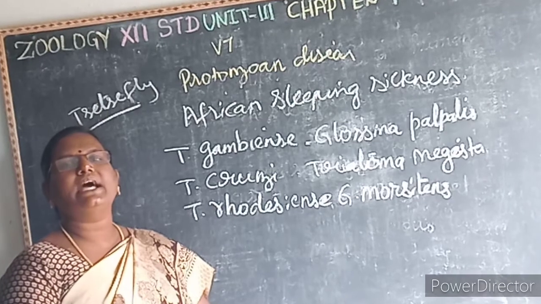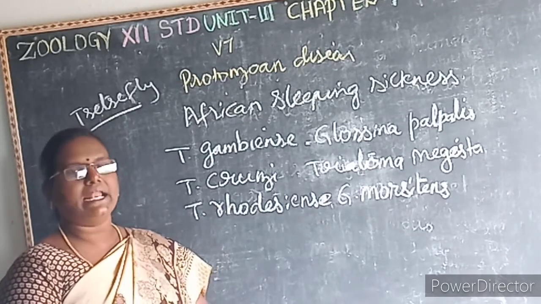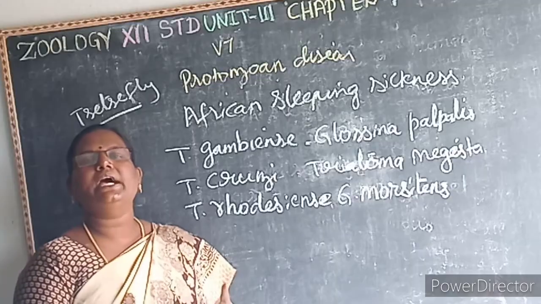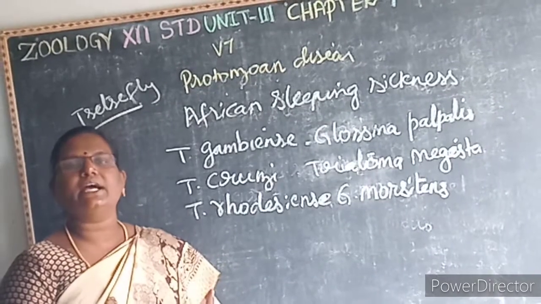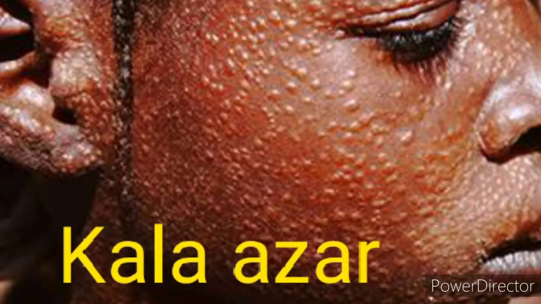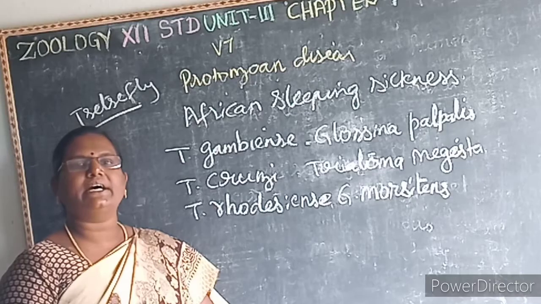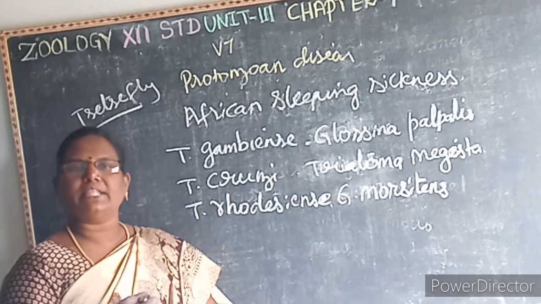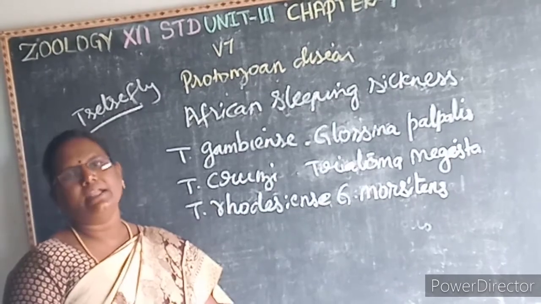Then the third one is Kala Azar. It is caused by Leishmania donovani. Here the vector or carrier is the Phlebotomus sandfly, and it affects the spleen, causing enlargement of the spleen and liver, weight loss, and anemia.